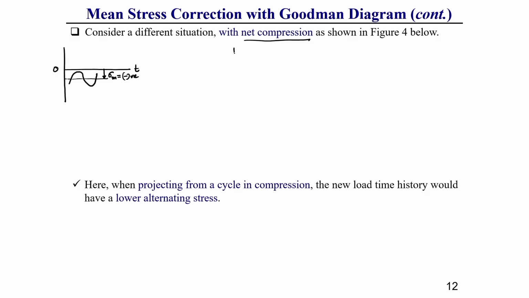And so, now we will plot the amplitude and mean stress due to this compressive fluctuating loading. Let this be our mean stress axis and this be our amplitude axis. For this case, let us consider we get a point, this x point, where there is negative mean stress and there is some amplitude.